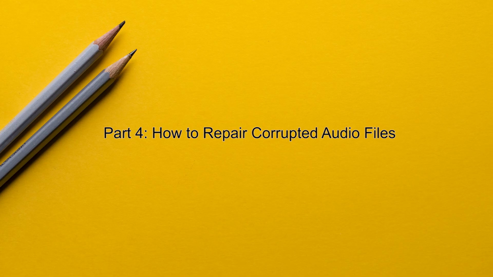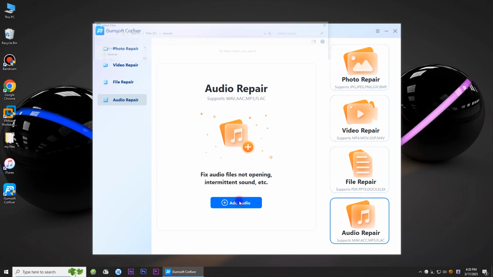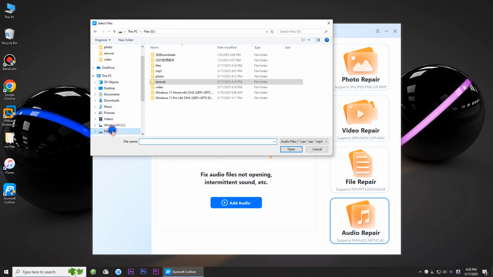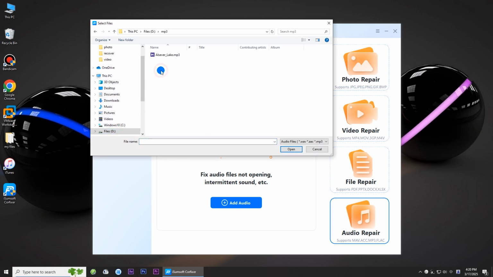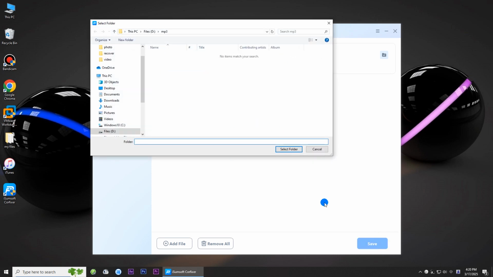Part 4. How to repair corrupted audio files. First, choose the Audio Repair option. Click Add Audio to add the corrupted audio file. Click Repair to repair the file. Repair was successful. Finally, click Save to save the repaired audio file.